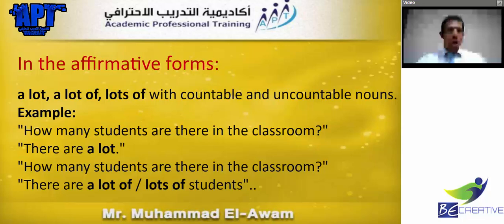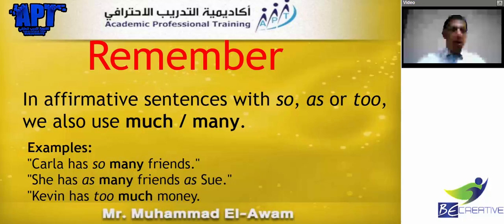When it comes to the affirmative form, a lot of or a lot, lots of, come with both countable and non-countable nouns, but they are only present in the positive or affirmative sentence. Now remember the exception for much and many.